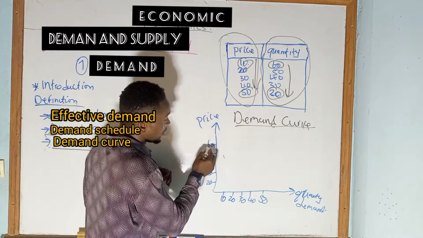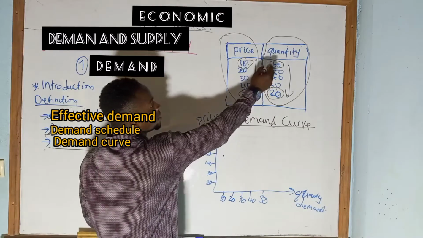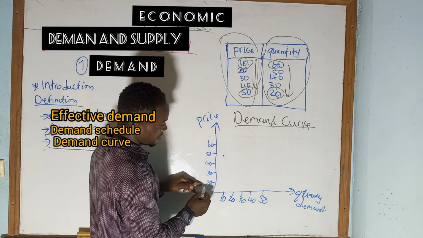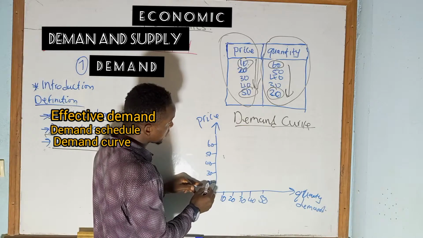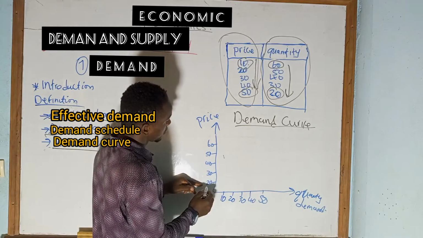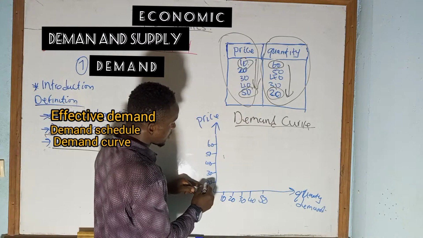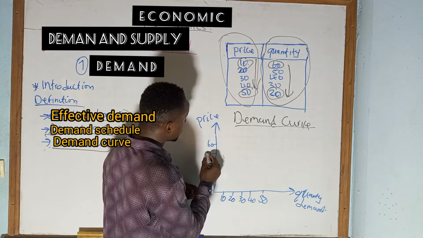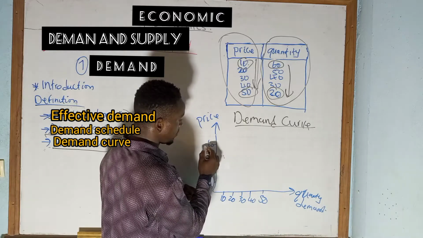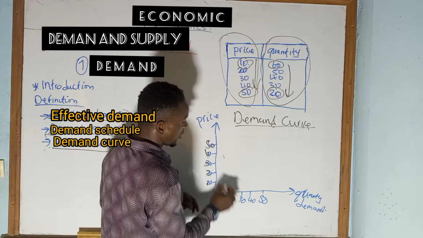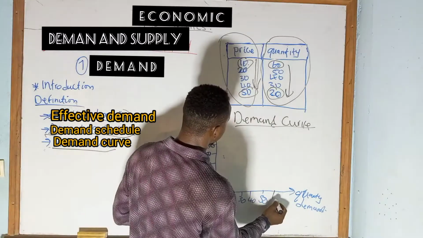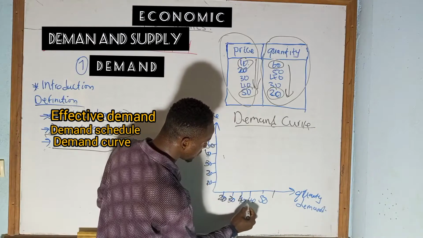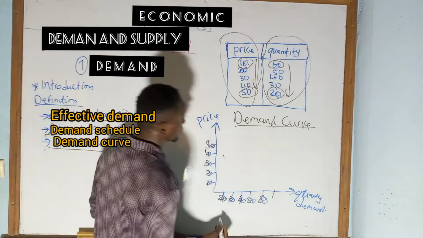Now, looking at it, you see that we have the price of 10 francs. We have the prices 10, 20, 30, 40, 50, and here we have the quantity: 20, 30, 40, 50, 60.